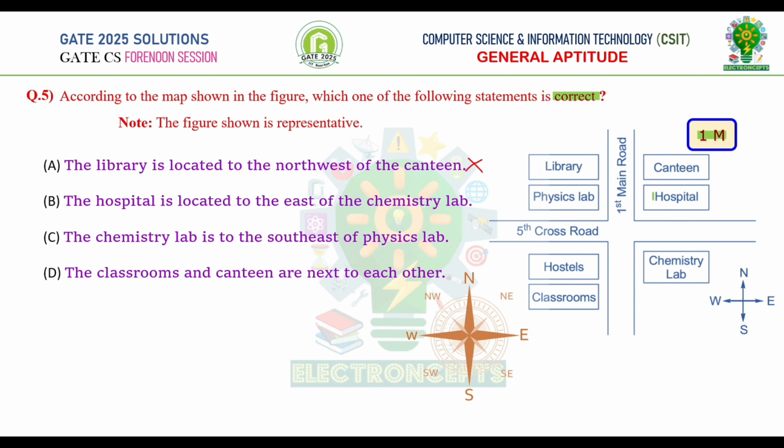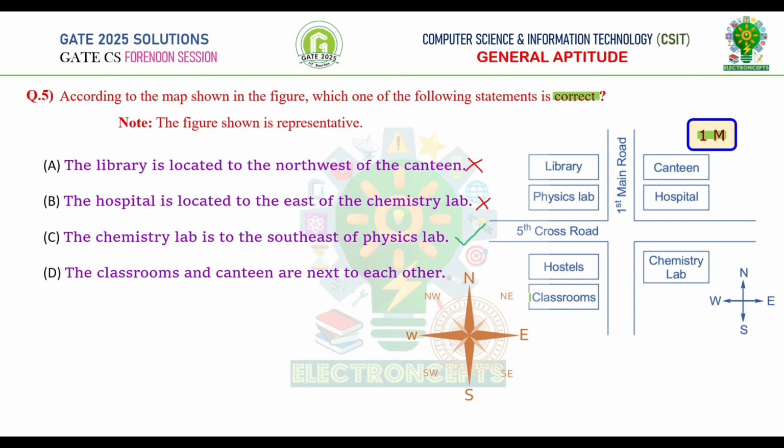Option B, the hospital is located to the east of the chemistry lab. Hospital is located here, whereas chemistry lab is located here. From the given map, hospital is located north to the chemistry lab. Therefore, option B is also wrong. Option C, the chemistry lab is to the southeast of physics lab. Chemistry lab is located here, whereas physics lab is located here. Yes, this statement is correct.